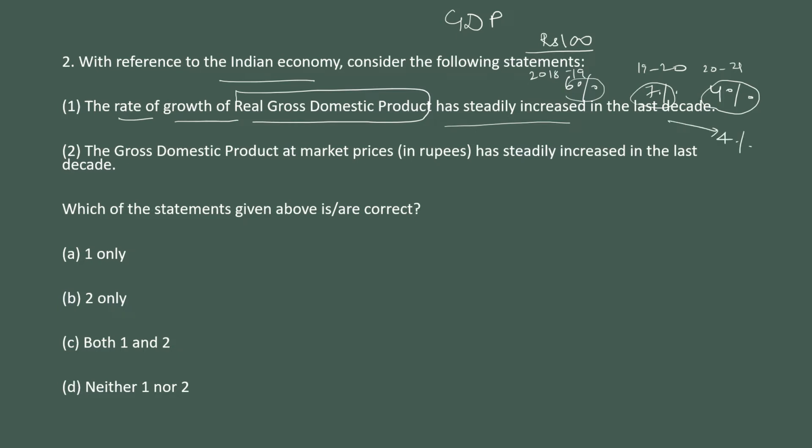So the rate at which real GDP is increasing, it is not steadily increasing. Real GDP is increasing, but the rate at which it is increasing, it's not steadily increasing. So this option is wrong. Next is the GDP at market price has steadily increased in the last decade. So it is steadily increasing. Only second option is correct.